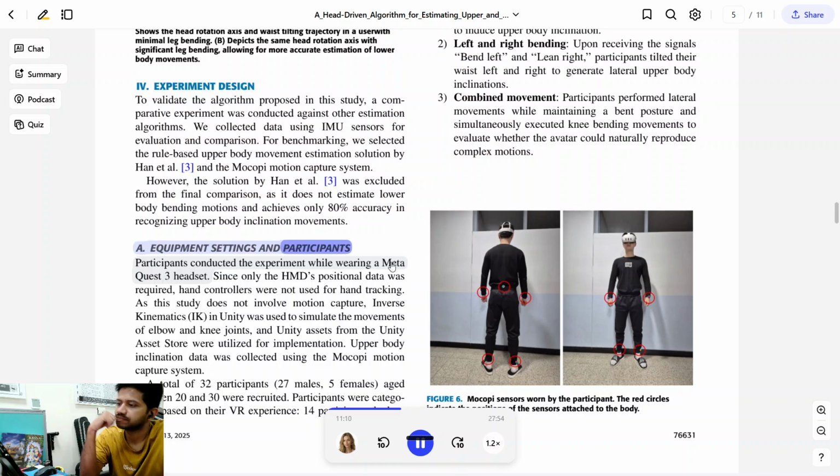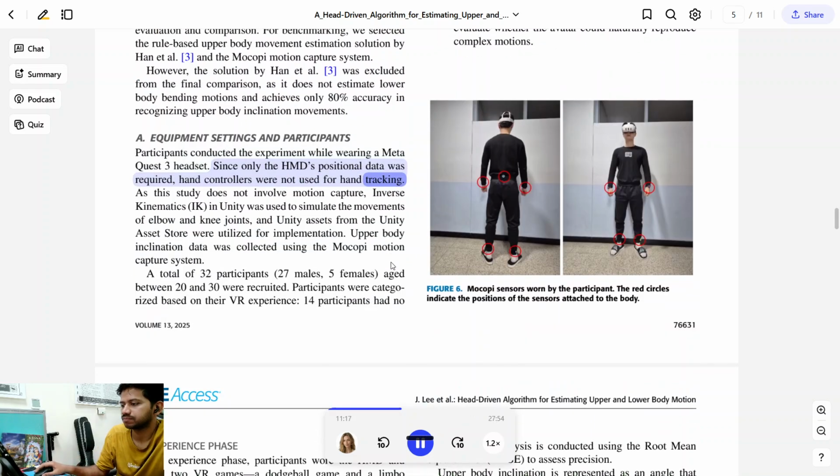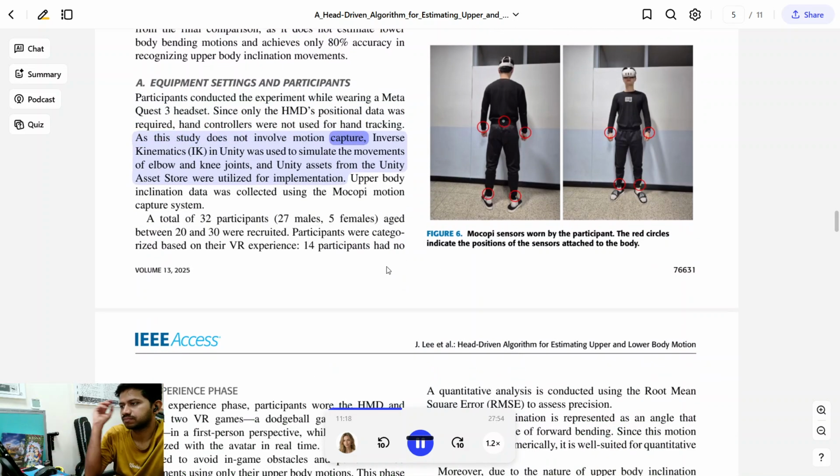Equipment settings and participants. Participants conducted the experiment while wearing a MetaQuest 3 headset. Since only the HMD's positional data was required, hand controllers were not used for hand tracking. As this study does not involve motion capture, inverse kinematics in Unity was used to simulate the movements of elbow and knee joints, and Unity assets from the Unity Asset Store were utilized for implementation. Upper body inclination data was collected using the Mokopi motion capture system.